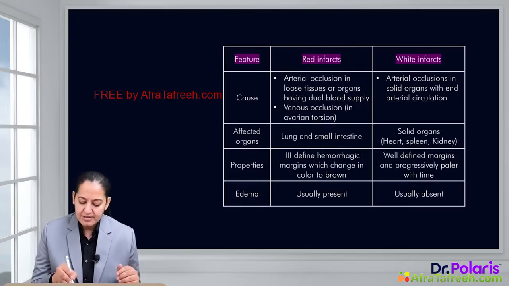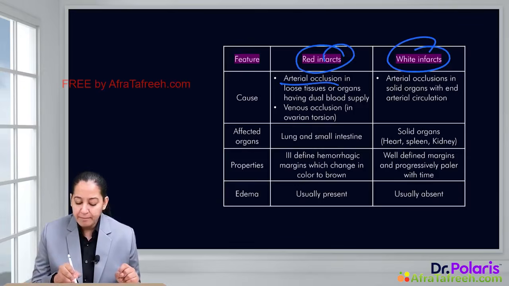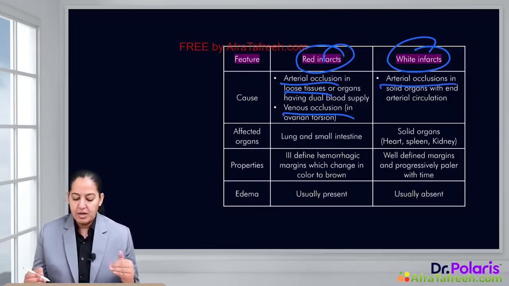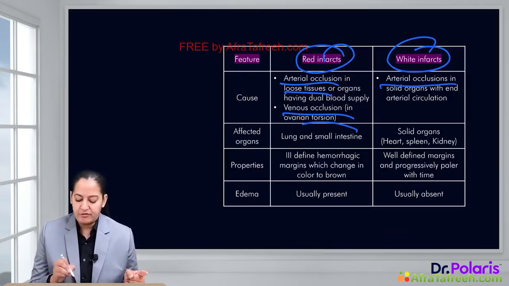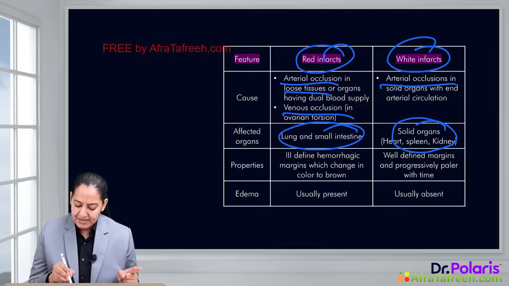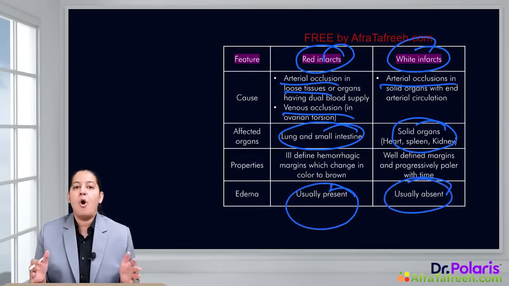Now, the most important is the red and white infarct. Red infarct occurs due to arterial occlusion, basically arterial occlusion in the loose tissue, or venous occlusion. White infarct occurs due to arterial occlusion. Red infarcts occur in soft tissue. White infarcts occur in solid organs. Edema is present in red infarct, that is venous obstruction. Edema is absent in white infarction. So that's all about ischemia and infarction.